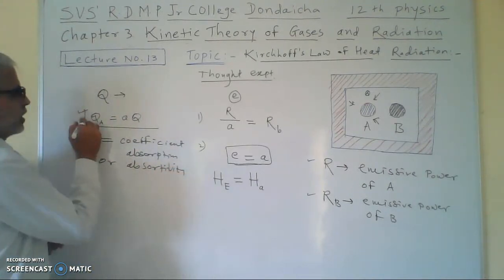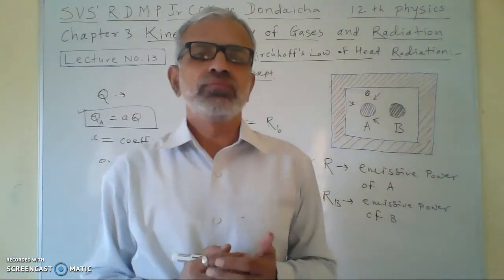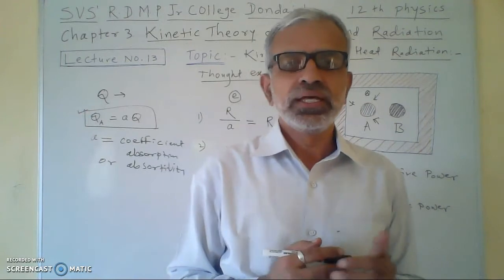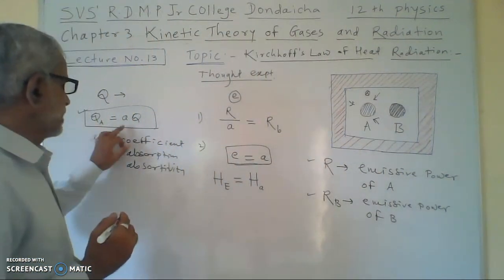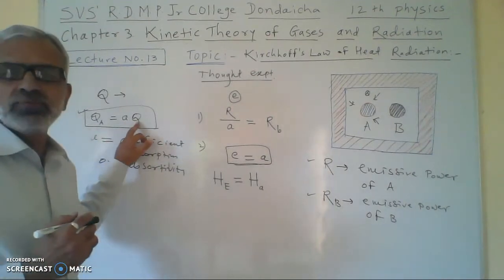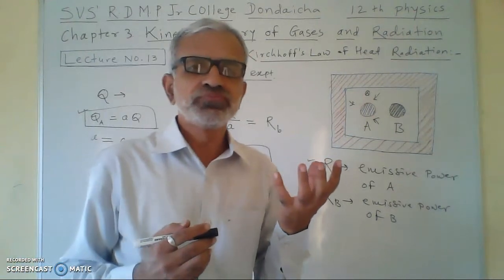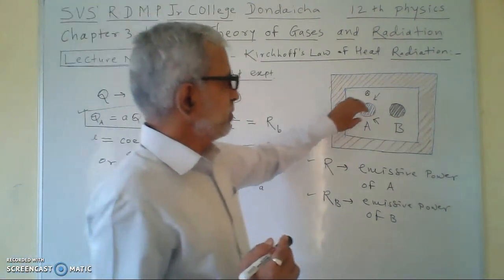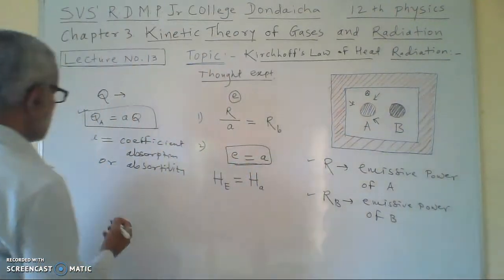So the total amount of heat which is absorbed by this body A will be equal to Q_A, and it is equal to A multiplied by Q. Now the total amount of heat which is emitted by this body A is R.